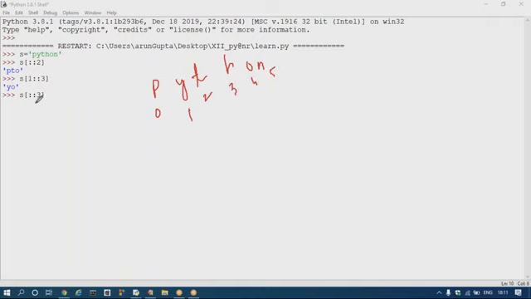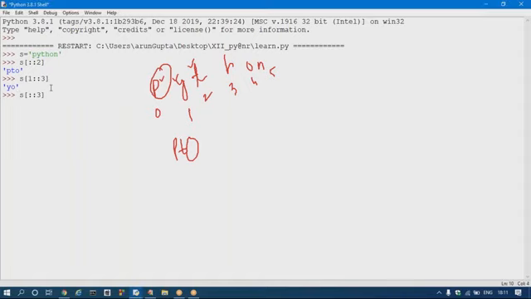Okay, so it will start from 0, P. What is the third character from the P? This is 1, this is 2, or this is 3. So it will print P and Y. Up to now P and T. From T, what is the third character? This is 1, this is 2, or this is 3, O. So PTO. It will print PTO.